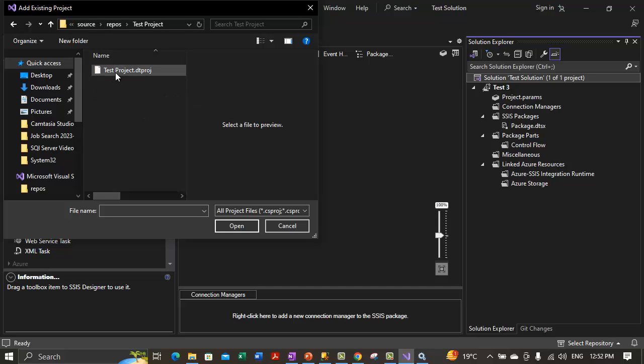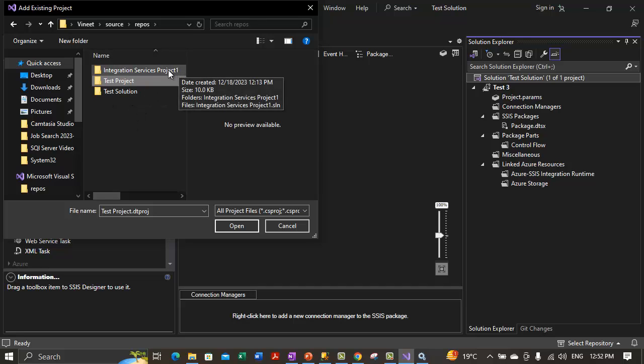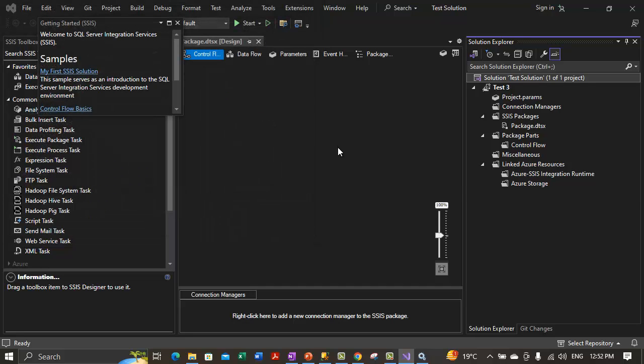So let's add test project over here. Let's see. Under repository we have only 3 folders. I think I had not saved the test2 project, so I have only test project saved. So let's import that project file over here.